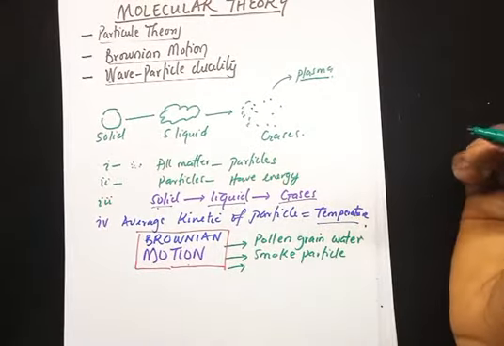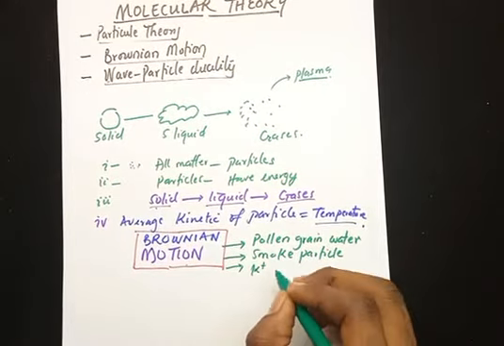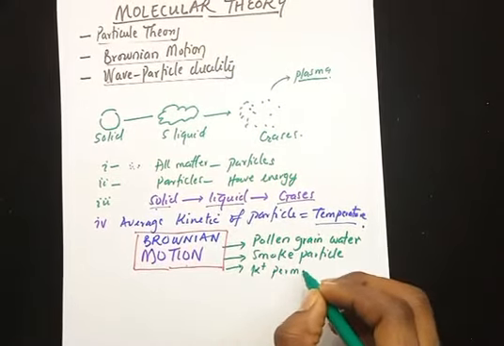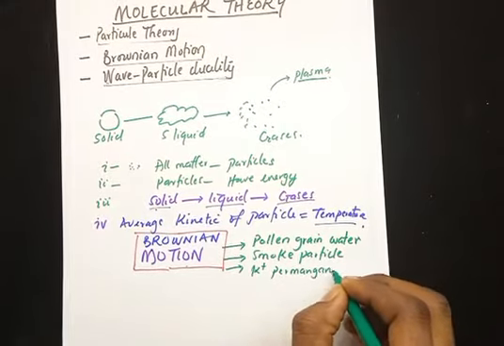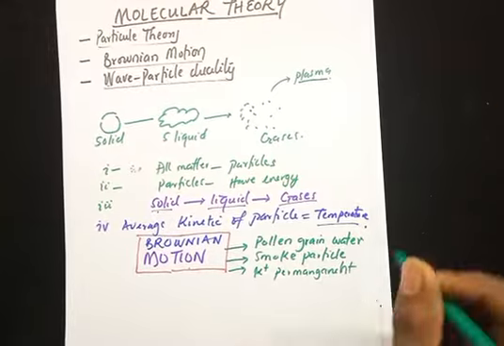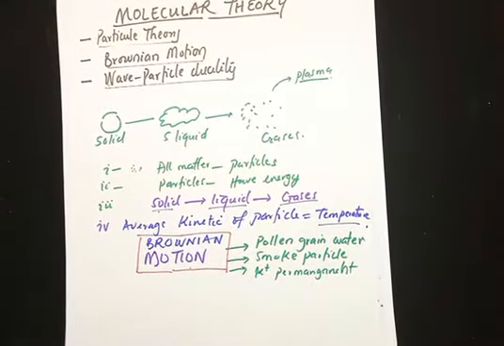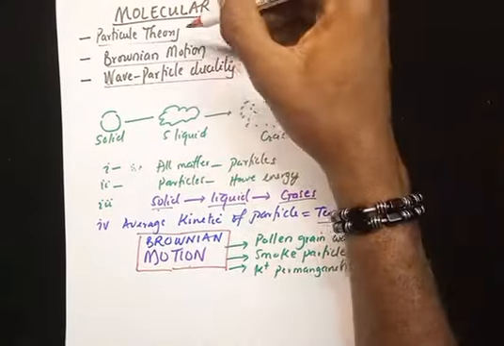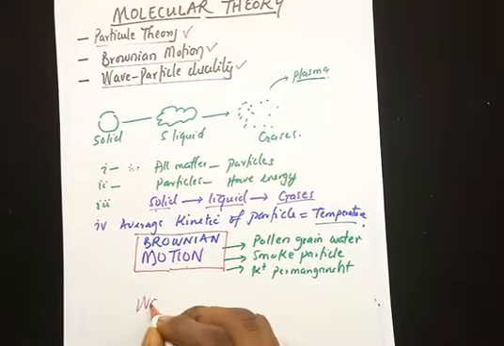The next example I'm going to tell us is the movement of potassium permanganate crystals. If you want to forget this, potassium permanganate crystals, the way they move in water also sort of captures the molecular theory of matter. So far we have looked at the particulate theory of matter, we've looked at Brownian motion. I want us to look at the wave-particle duality of matter.